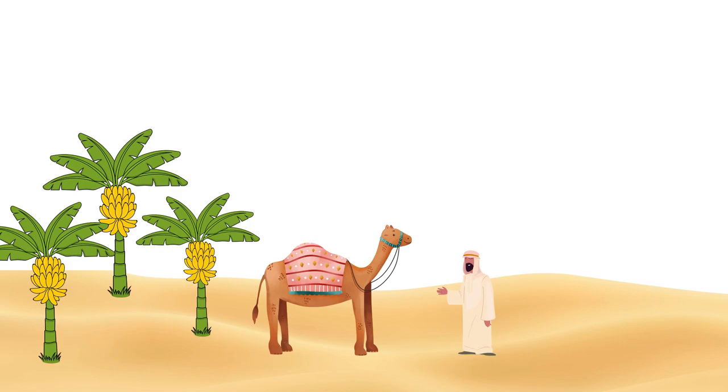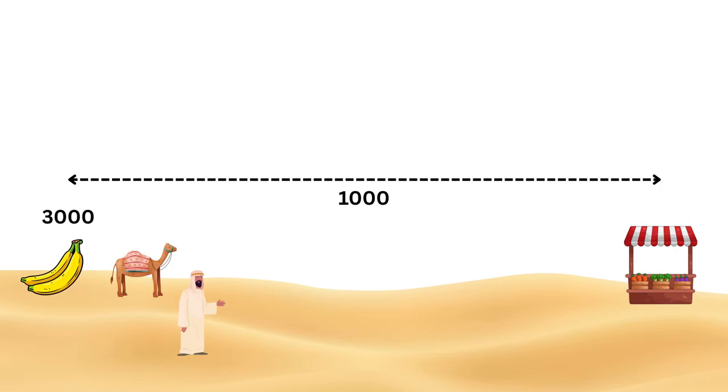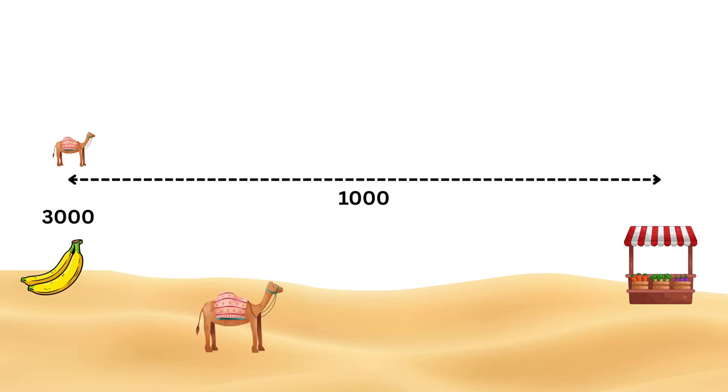Imagine that you manage a large banana plantation and you also own a camel. Your task is to send 3,000 bananas from your plantation to a market that is 1,000 kilometers away. The camel is the only means of transport available to you. However, it has two important limitations.